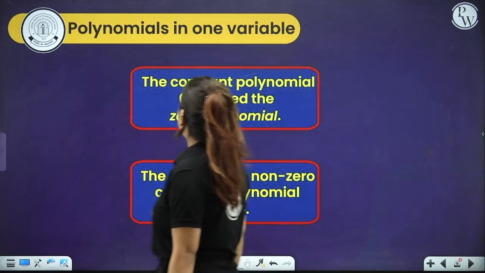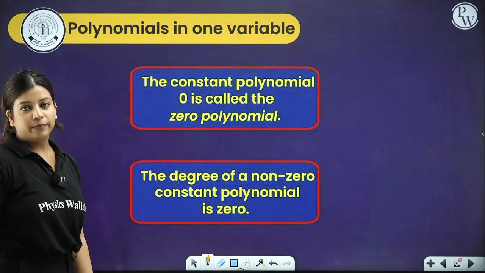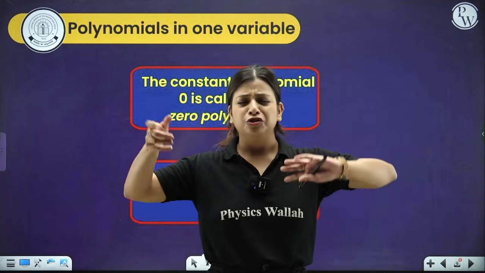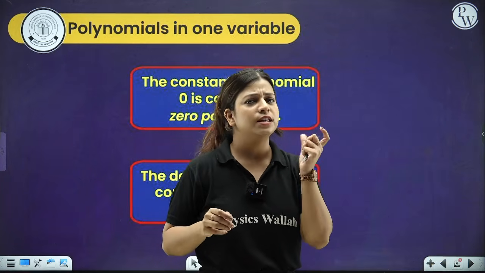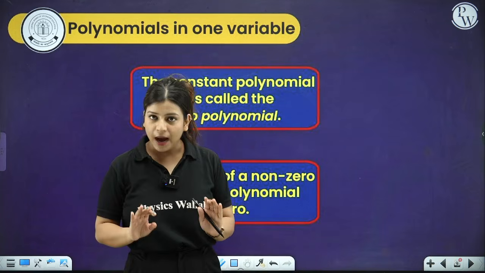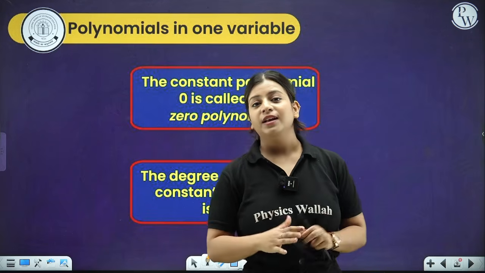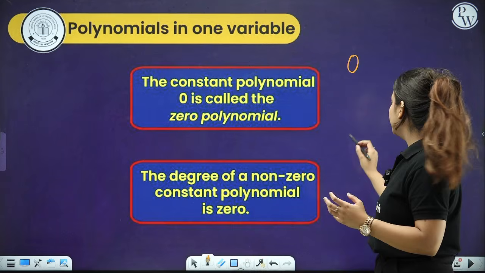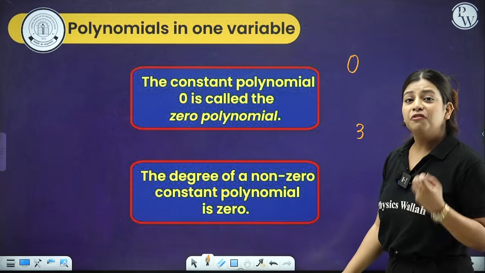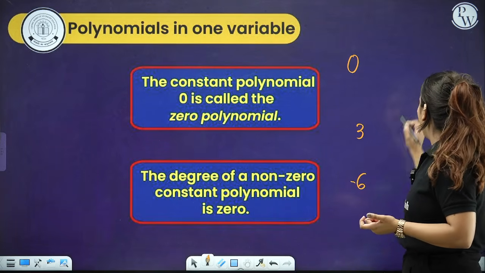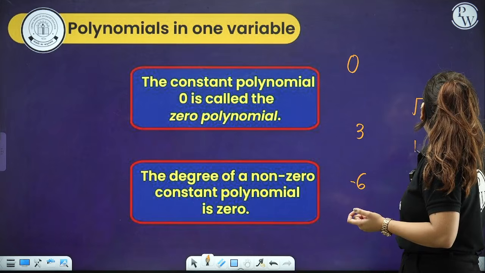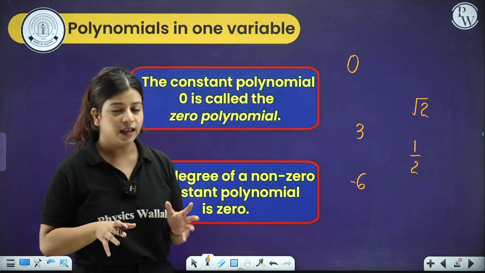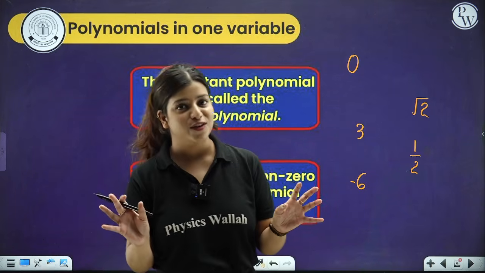The constant polynomial 0 is called the zero polynomial. You might be wondering, ma'am, you said it is a combination of variables, coefficients and operators. But even if you have a single number like 0, 3, minus 6, root 2 or 1 by 2, any number from the real numbers kingdom, real numbers include rational and irrational too.